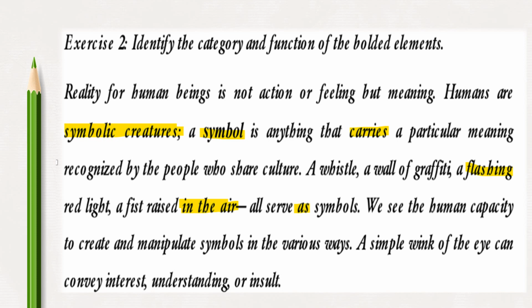And we have flashing, in the air, and as. So we see the human capacity to create and manipulate symbols in various ways. A simple wink of the eye can convey interest, understanding, or insult.